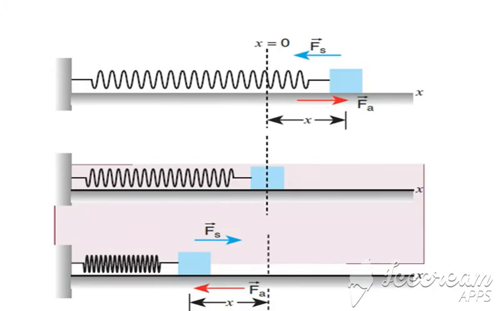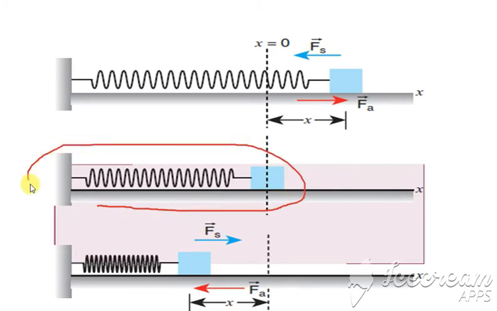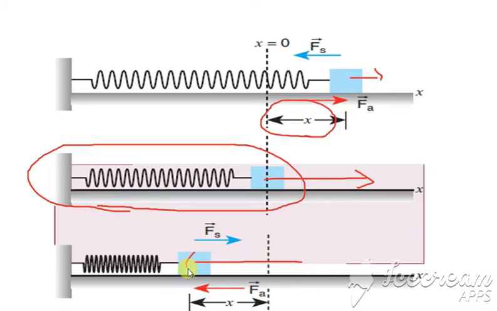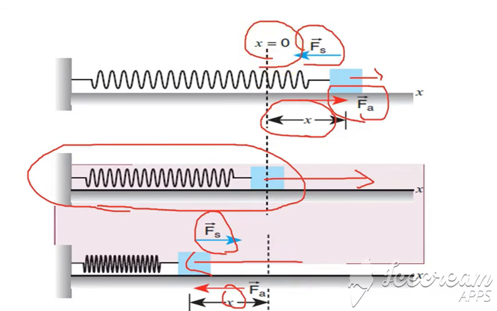Clear? Here, let us consider a spring. First, this is the initial position of the spring. What we are going to do is take it to a distance x. Then if you release it, it compresses to a distance x. We can say that it has a force Fa, and Fs is the static frictional force. And the condition is given as x is equal to 0.